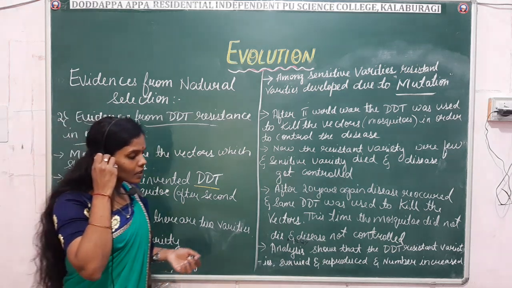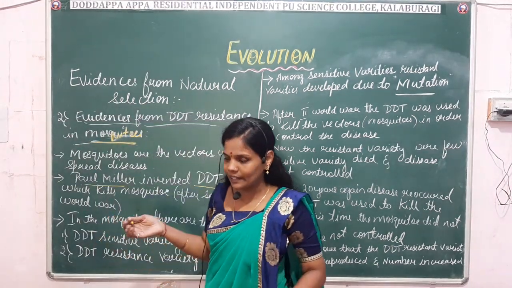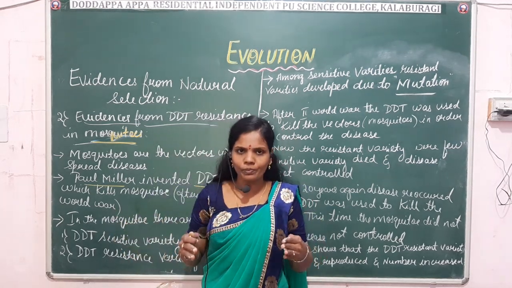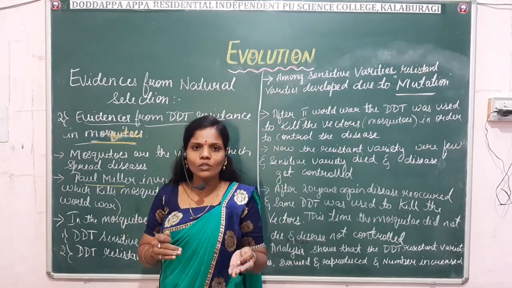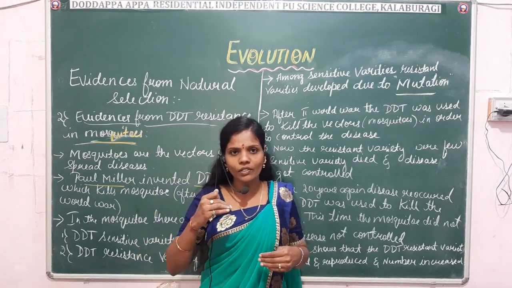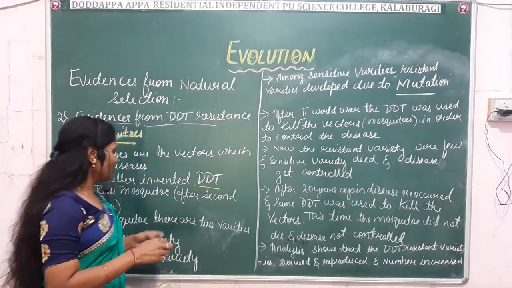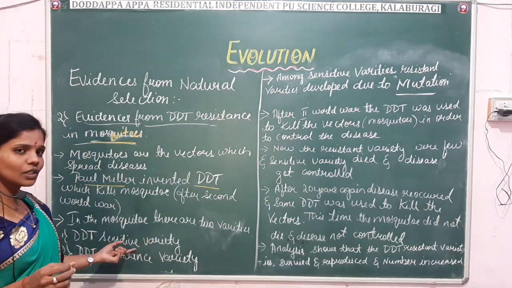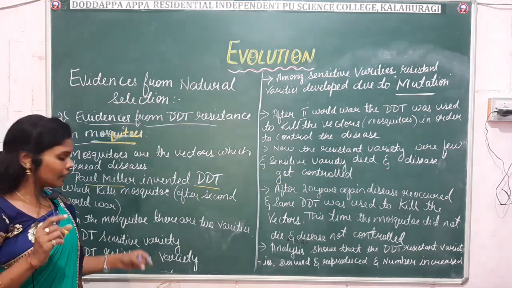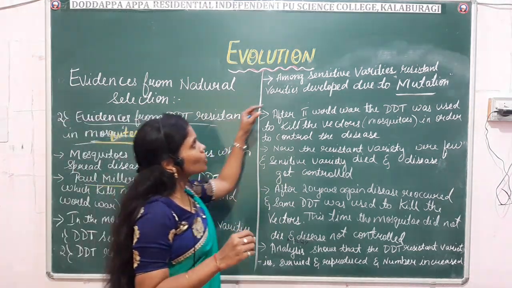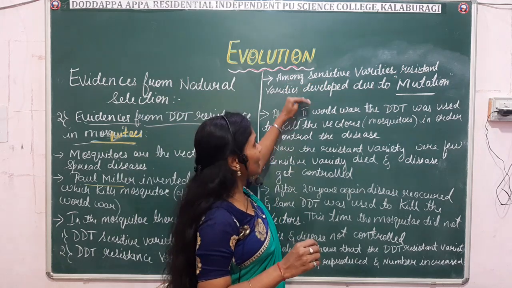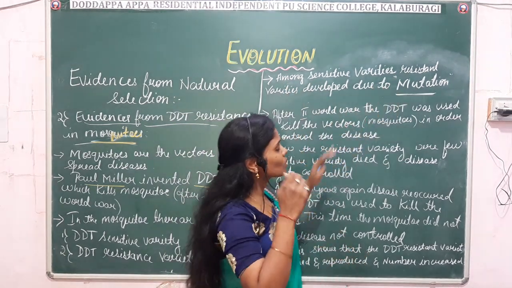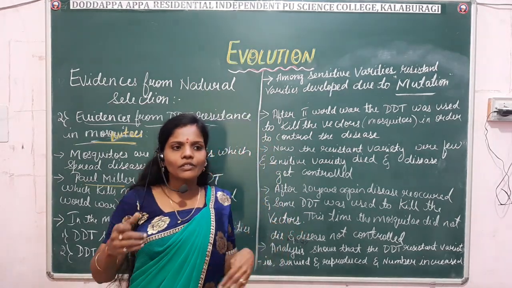Before the invention of DDT, the number of sensitive mosquitoes was more, and the resistant varieties were less. So in mosquitoes we have two varieties, a DDT sensitive variety and a DDT resistant variety. Among the sensitive ones, the resistant varieties developed due to mutation.